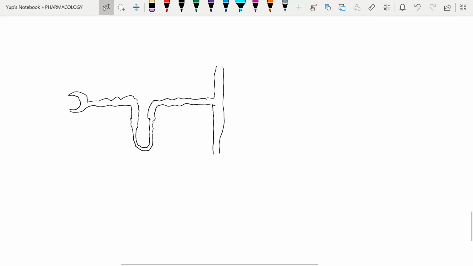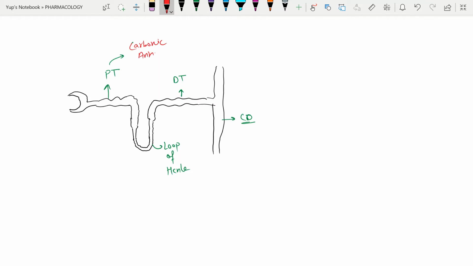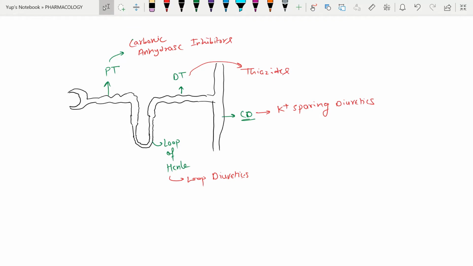Hello guys, today we are going to discuss loop diuretics and thiazides. So here is the nephron and its parts. We already discussed that carbonic anhydrase inhibitors act on the proximal tubule, loop diuretics act on the loop of Henle, thiazides act on the distal tubule, and potassium sparing diuretics act on the collecting duct.